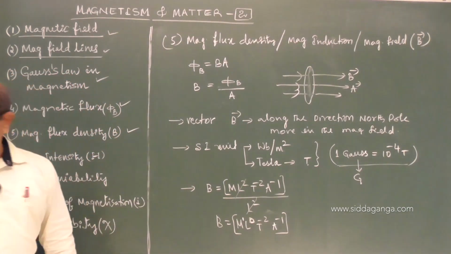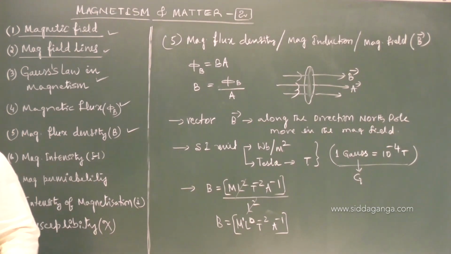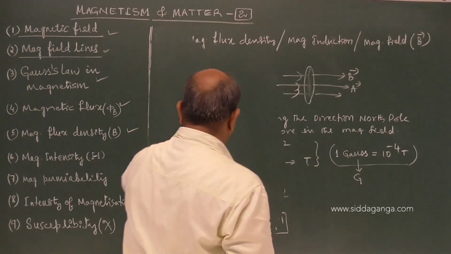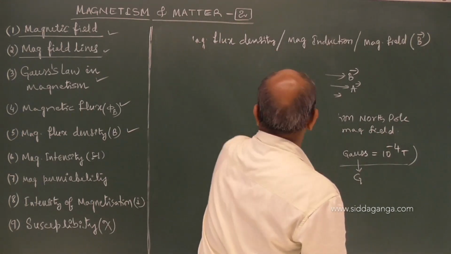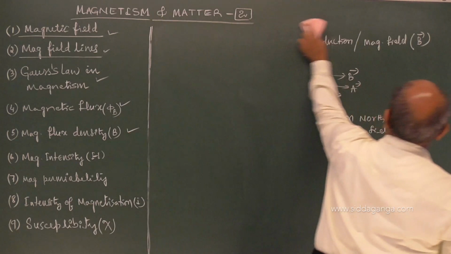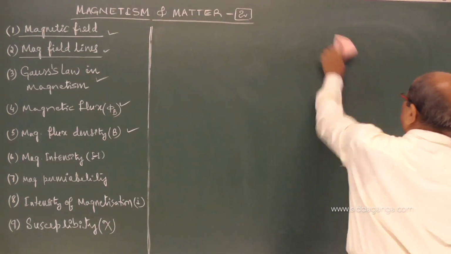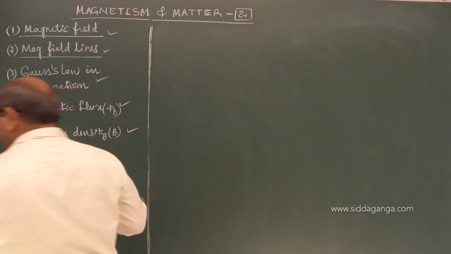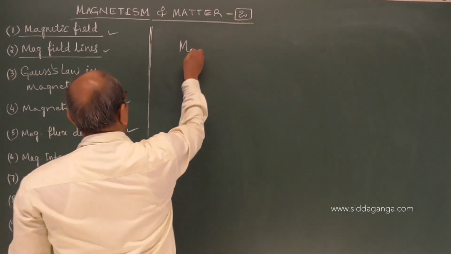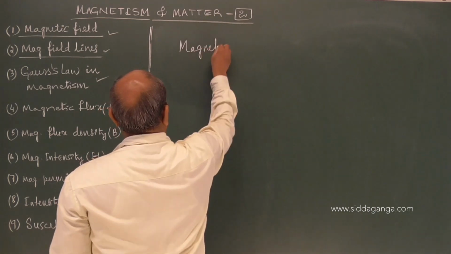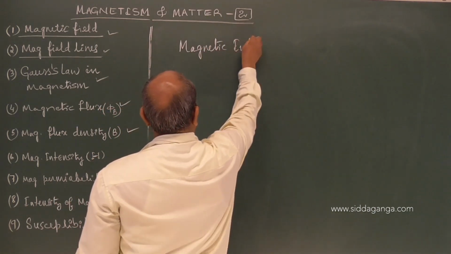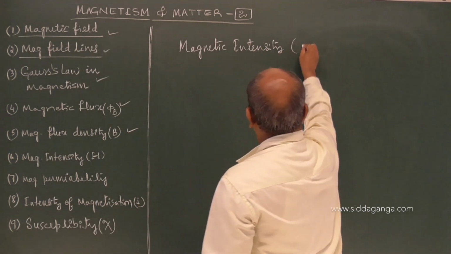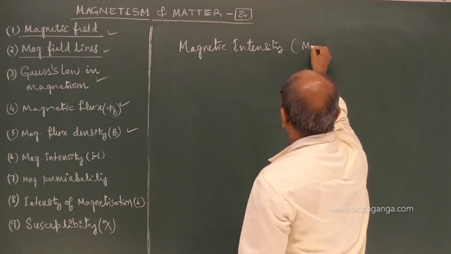Coming to the next, what does magnetic intensity mean? Magnetic intensity is also called intensity of magnetizing field.